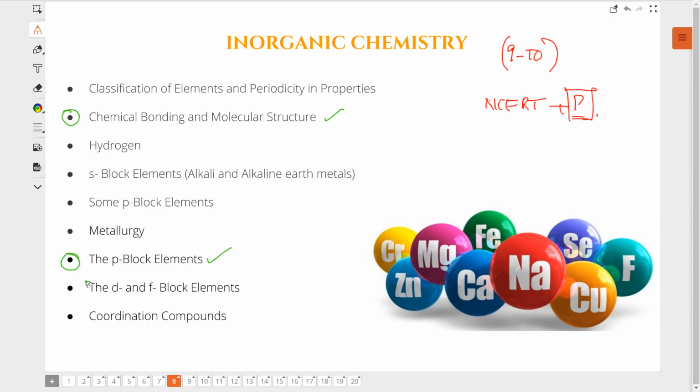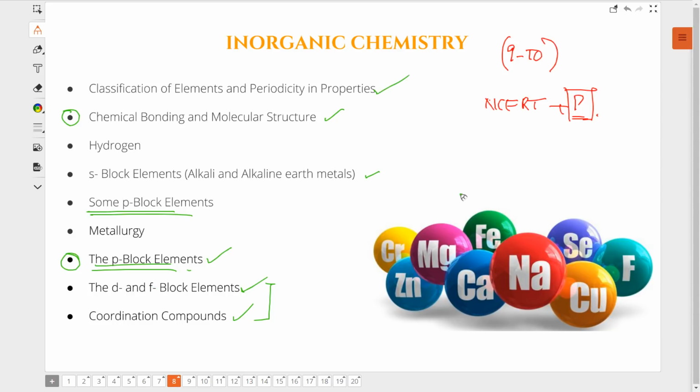And now, if you are done with chemical bonding perfectly, there you go. You're done with S block elements and P block to some extent. D and F block and coordination compounds are related to each other. When you study them, make sure you study them parallelly, comparatively. And then P block elements, you get to see them in 2 places, which means the class 11 part and the 12th part. Club both of them together.